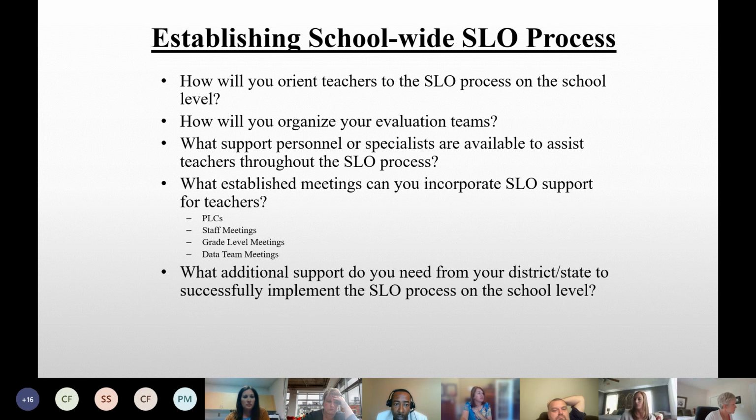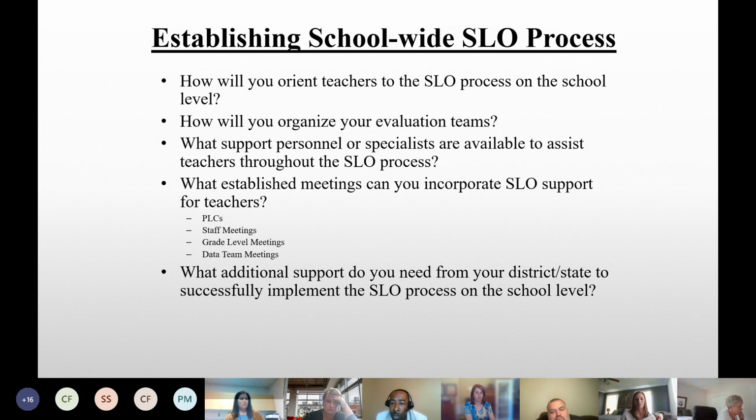How will you orient your teachers to the SLO process on the school level? How are you going to do this? What is this going to look like as the principal? What will you need from your district to be able to orient your teachers on the SLO process? We talked about the TLG earlier, so you need to get clarity from your district. Are we going to allow our teachers to do the TLG this year?